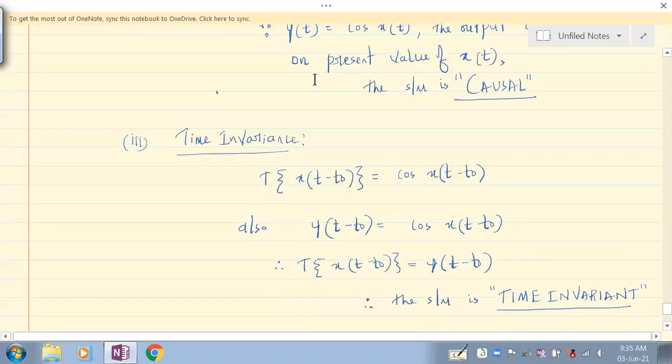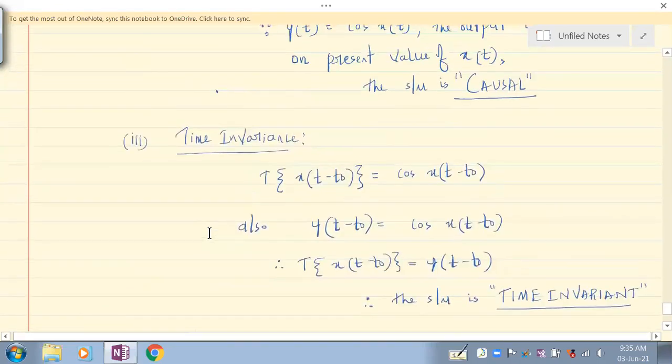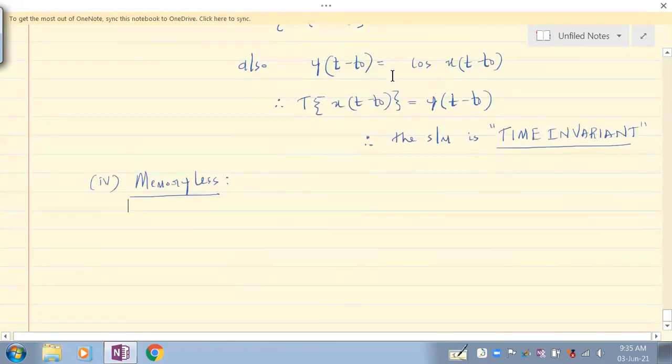We say the system has memory when it depends on past or future values. If it is not depending on past or future values of input, or in other words, if it is only depending on the present value, the system is memoryless. So here the output is depending only on the present value of input. It is not depending on past or future values of input. In that sense, the system has no memory.